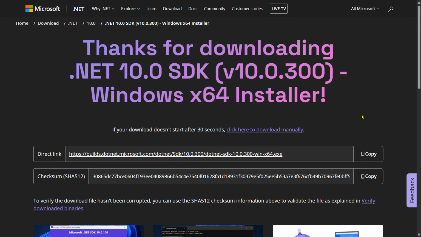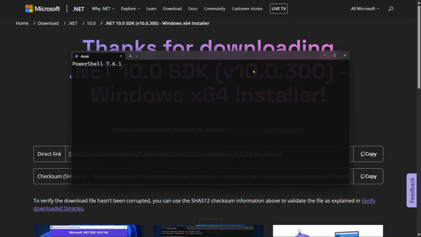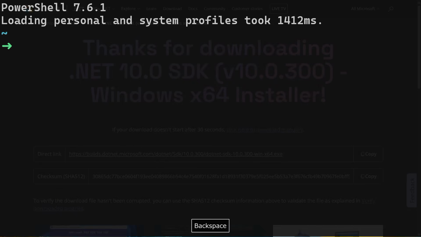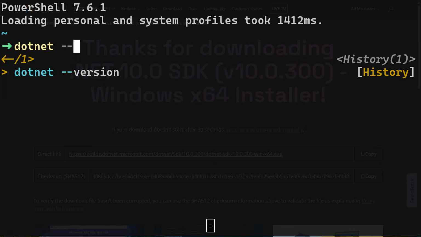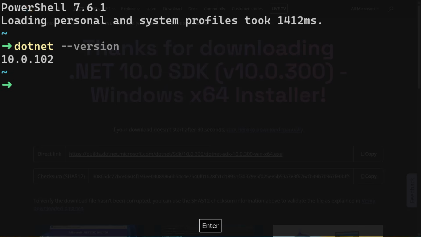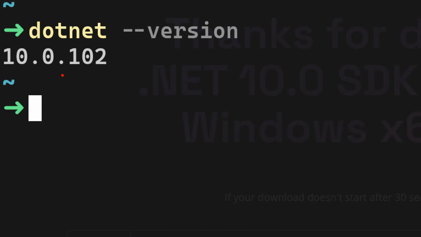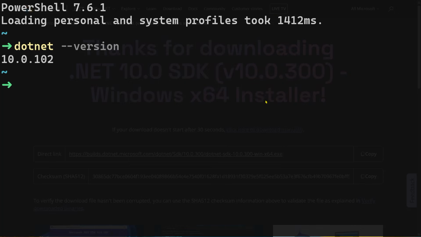To make sure that .NET is properly installed on your machine, open your terminal, whatever your terminal is, and check the .NET version. So dotnet --version, hit enter, and you have here .NET 10.0.102. That is the latest version of .NET.